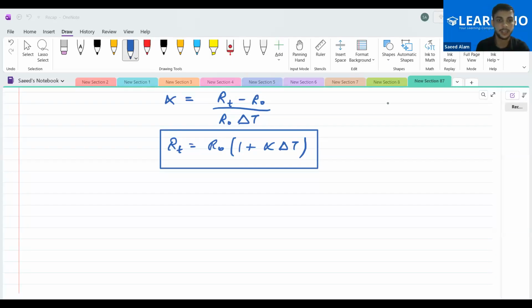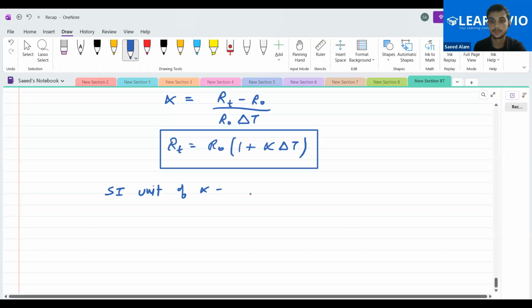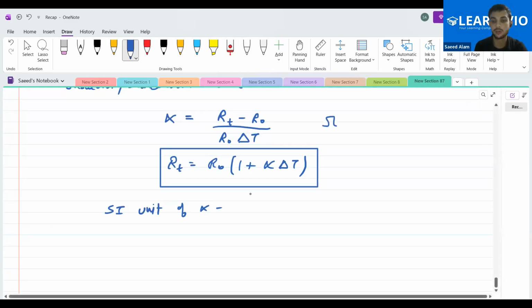And what will be the SI unit of alpha? Resistance by temperature. Don't you think that this whole numerator is an ohm?